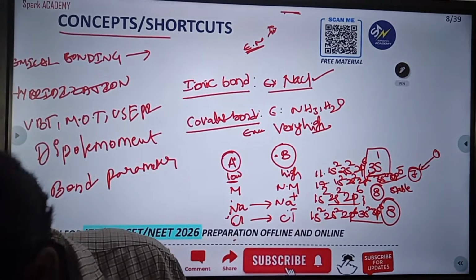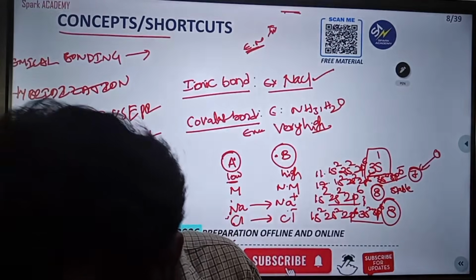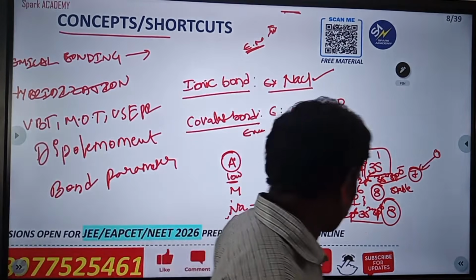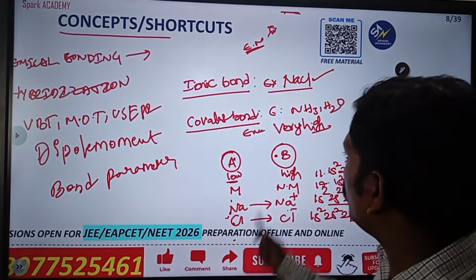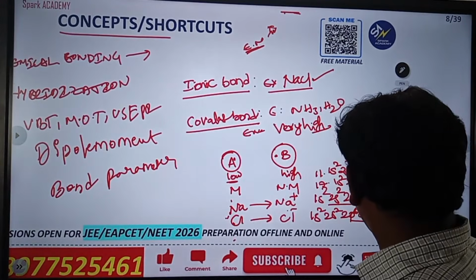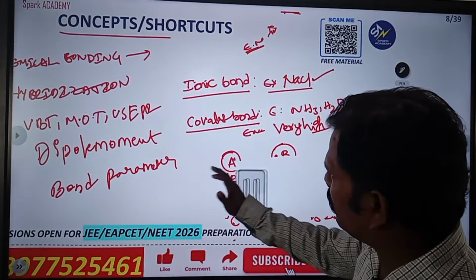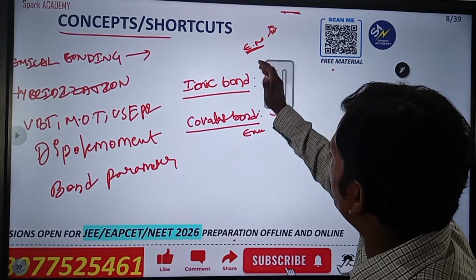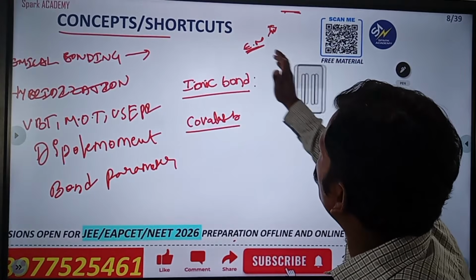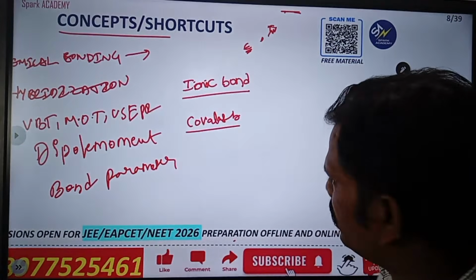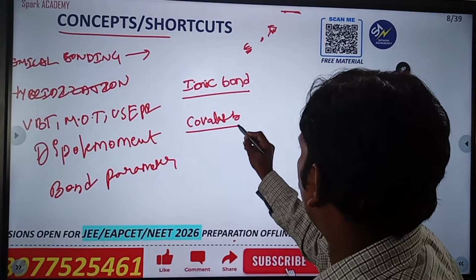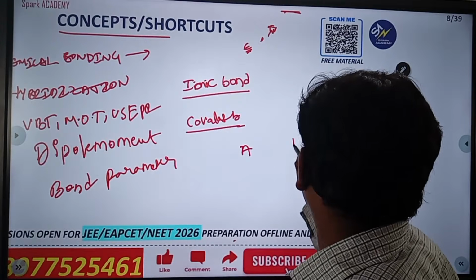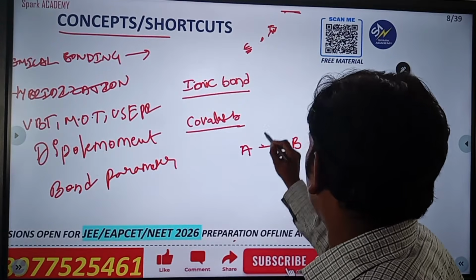All of you who are watching, do you understand the ionic bond? Please respond. Yes. Then go for the covalent bond. Are you clear with this one? Keep it in your mind. I will go with the covalent bond. That is very important. In the covalent bond, please remember that the electronegativity difference between the A and B atoms is very small.